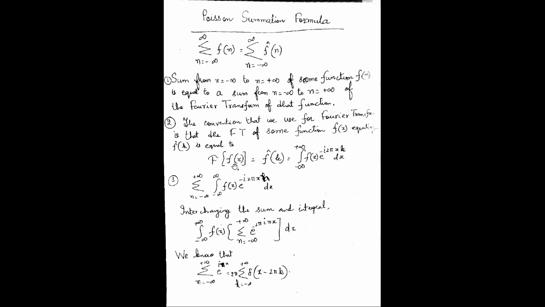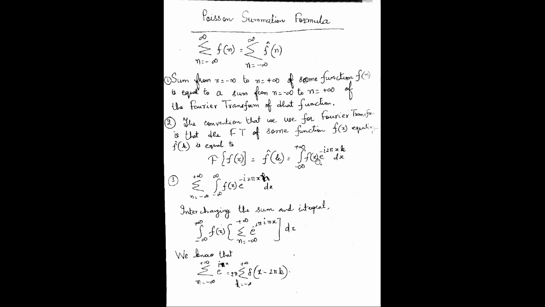So the Fourier transform of this function f(x), also denoted by f cap k, is given by the integral from minus infinity to infinity of this function times e to the power minus i (iota) 2 pi x k, with k some index, dx.